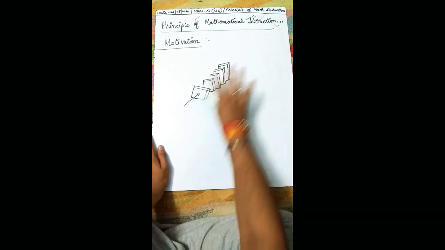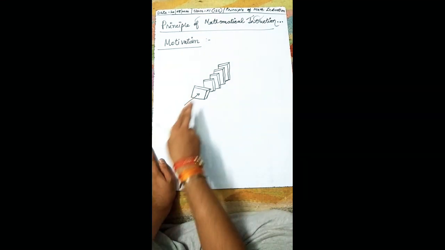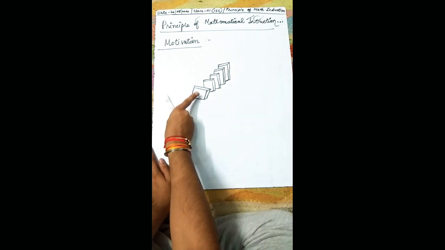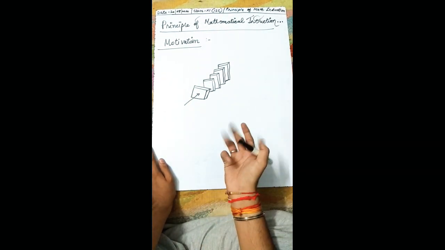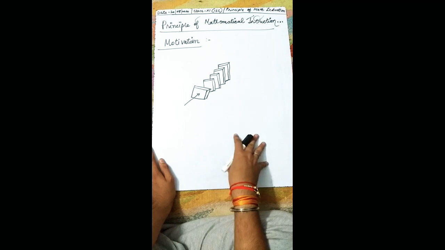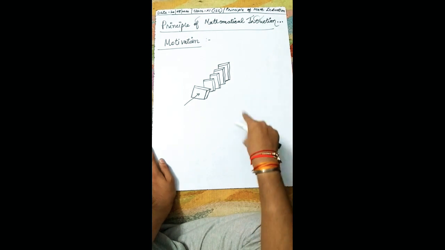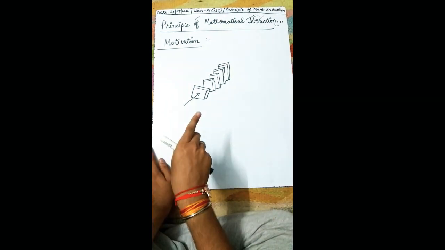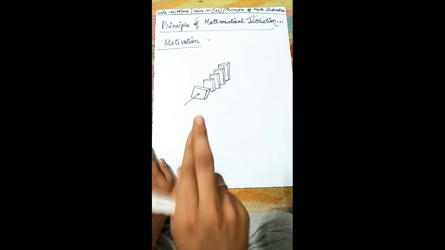Say for example, if such tiles are placed, and if they are pushed in the indicated direction, then all the tiles will fall. This is a very obvious thing: if they are arranged in a very ordered line and you push the first tile, then all the tiles will fall in the indicated direction.